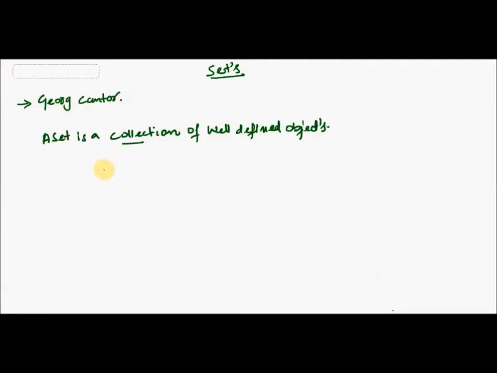Now, let me explain this to you. If I say a collection of English vowels, will this be a set? The answer is yes, because English alphabets that are vowels are A, E, I, O, and U. Now, every person in this world will accept this. So, this is a set.